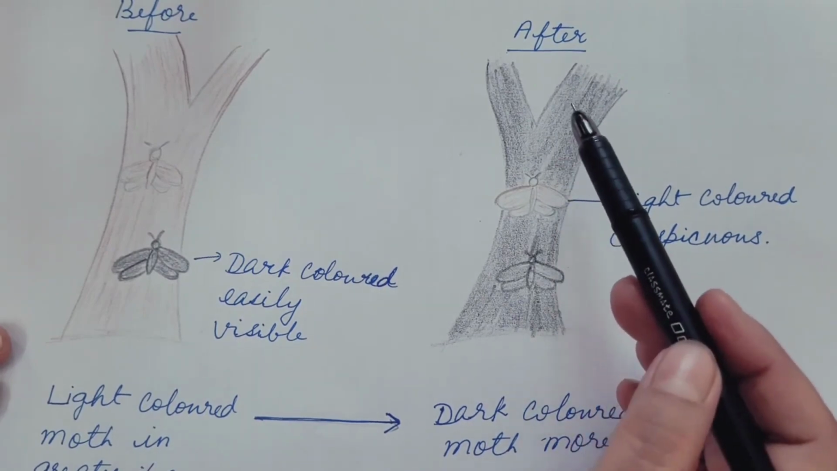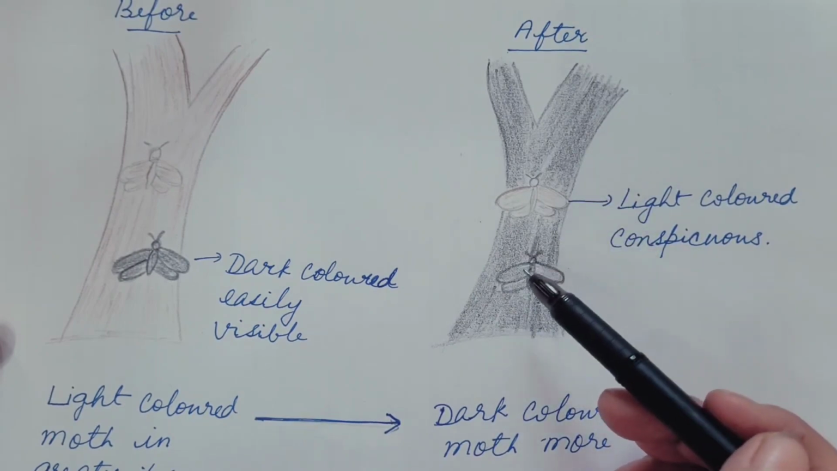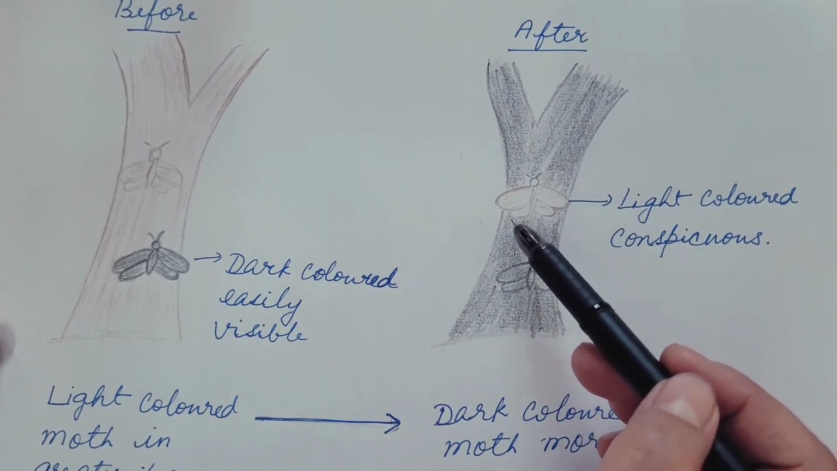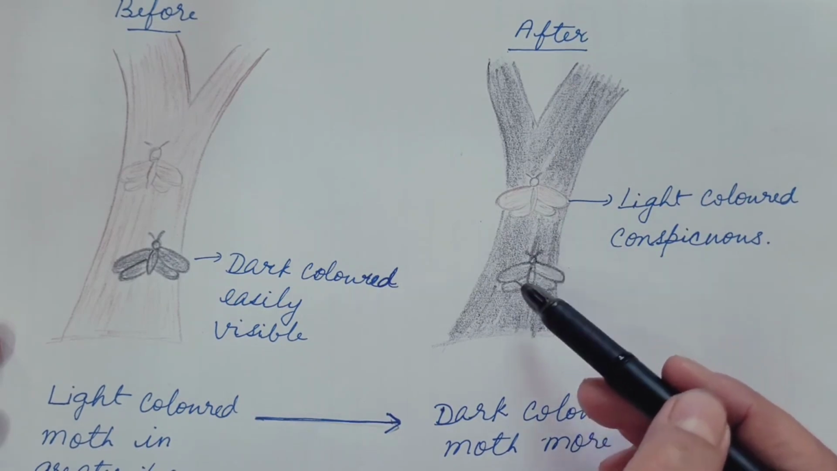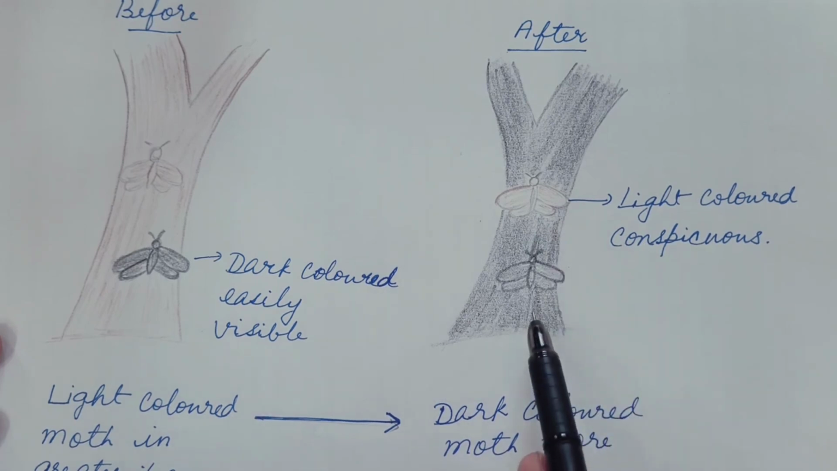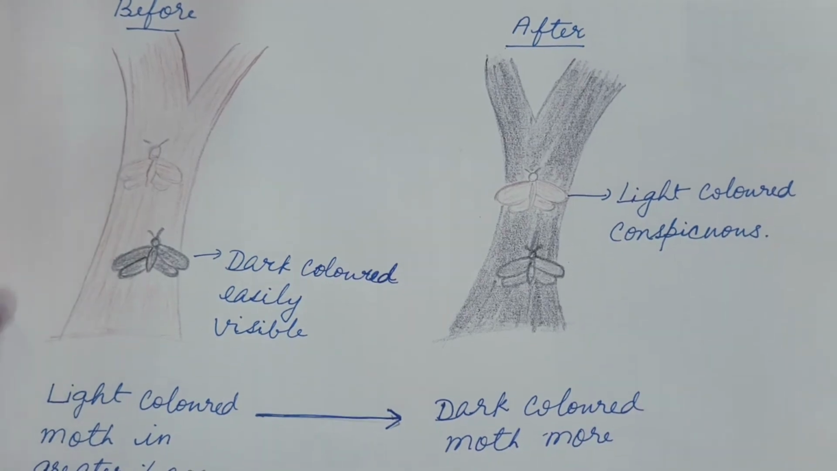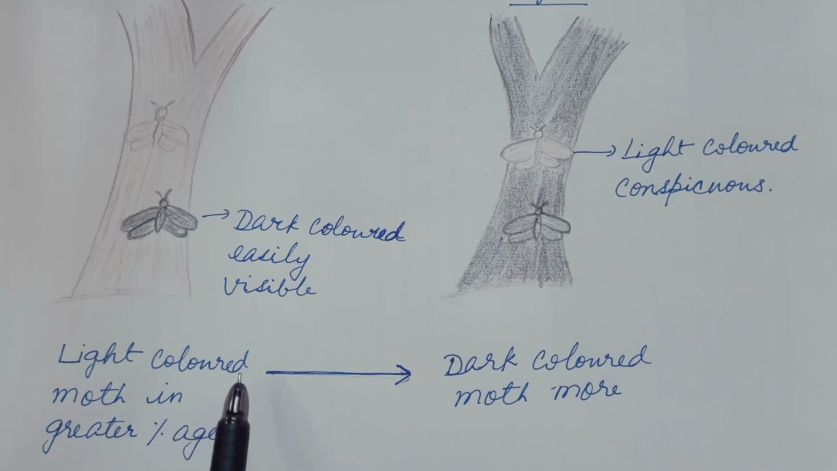Later, during the Industrial Revolution, the soot that comes from the industries covers the surface of the tree trunk. So now light colored moths are conspicuous but the dark colored moths blend in. As a result, the light colored moths are easily eaten by the predators compared to the dark colored moths. Hence now in the population, dark colored moths are greater in percentage compared to the light colored moths. So with the Industrial Revolution, the population of moths shifted from light colored moths in greater percentage to dark colored moths in greater percentage or frequency in the population.